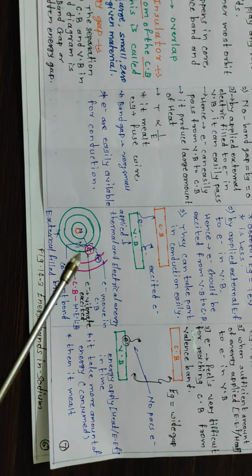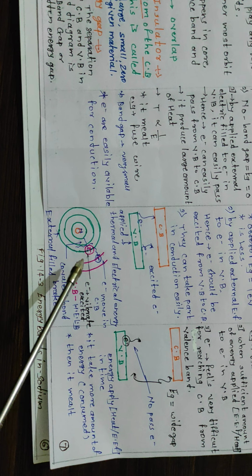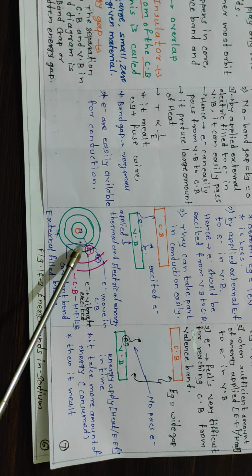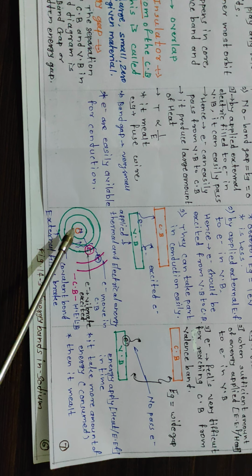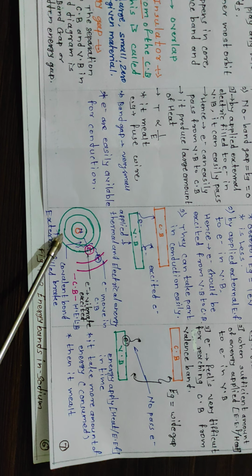So, as an explanation in an isolated atom-like structure, consider the atom of sodium to which an external electric field is applied.